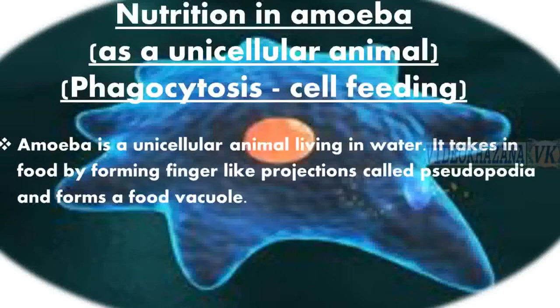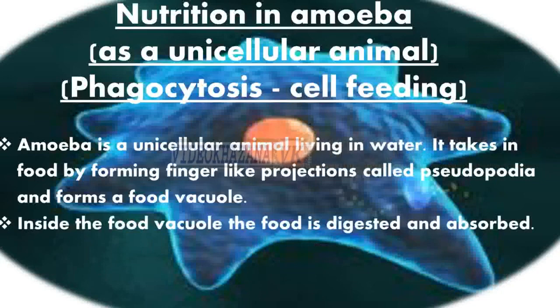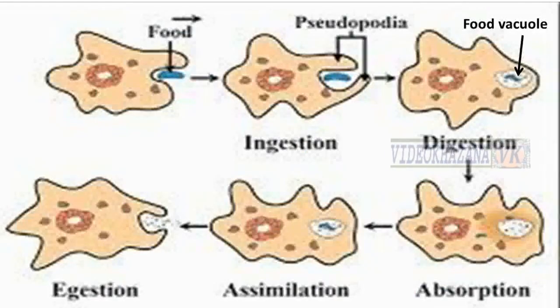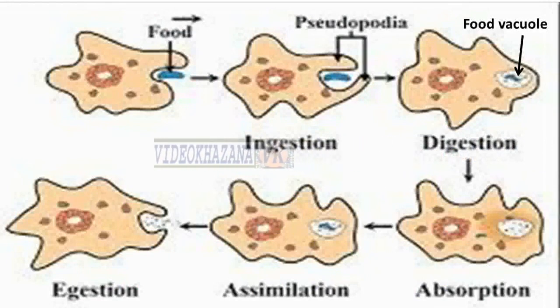Amoeba is a unicellular animal living in water. It takes in food by forming finger-like projections called pseudopodia. These pseudopodia are responsible for taking in food by making the food vacuole. Inside the food vacuole, the food is digested and absorbed. This food vacuole is responsible for digestion and absorption, and the undigested food is then sent out through the surface of the cell. Now, using this picture, I will explain to you the complete process of nutrition in amoeba.